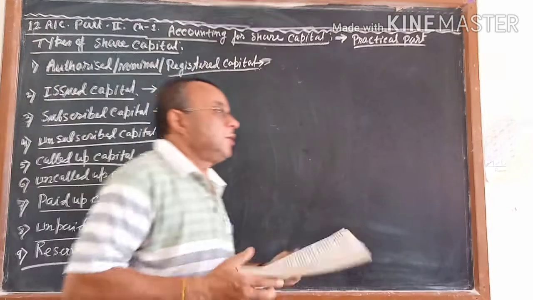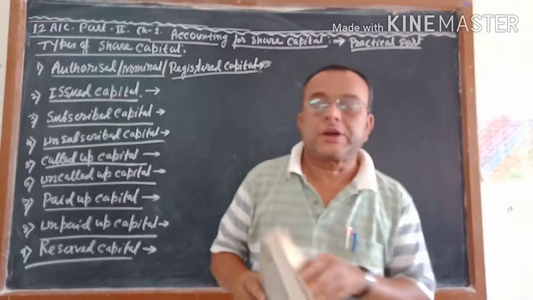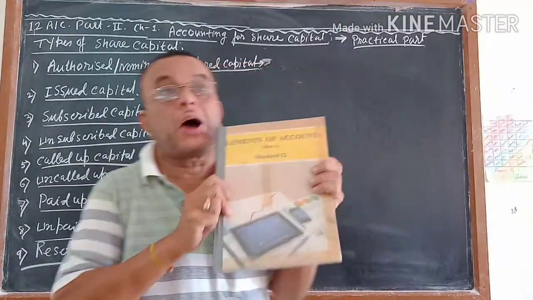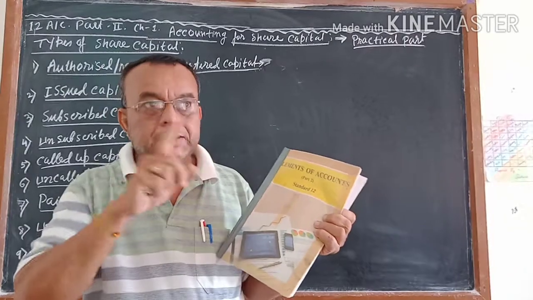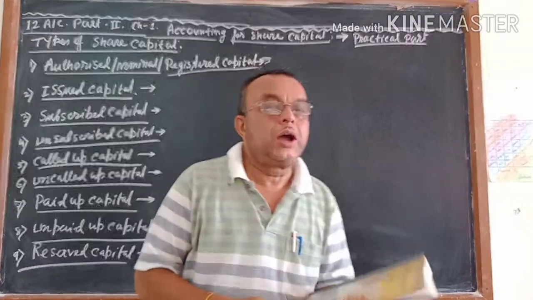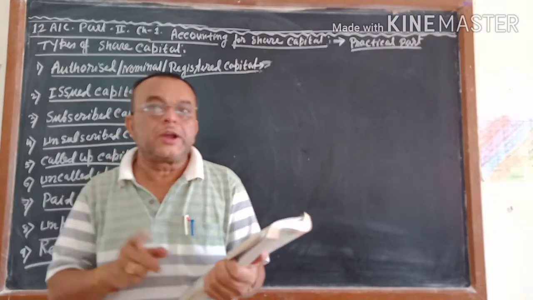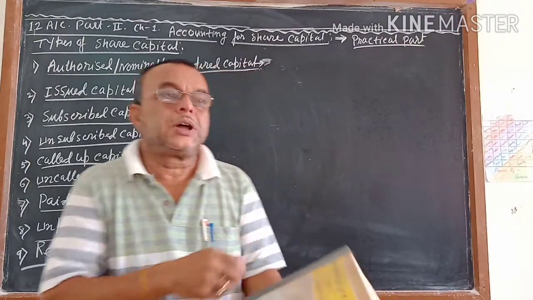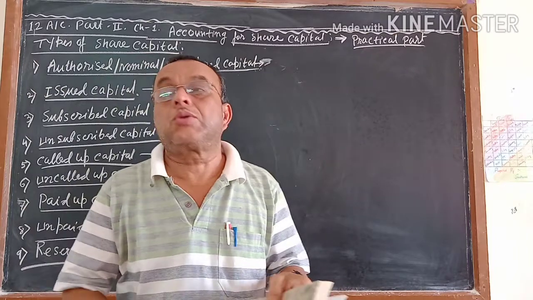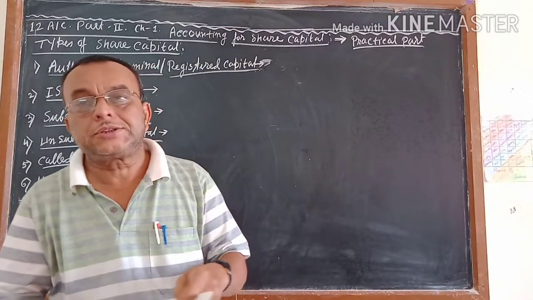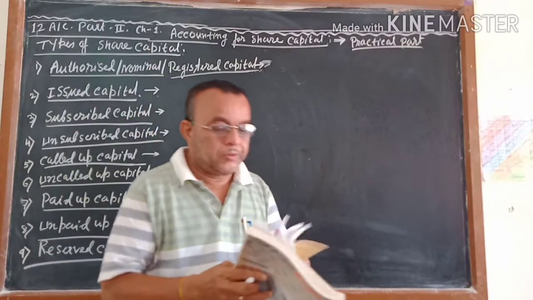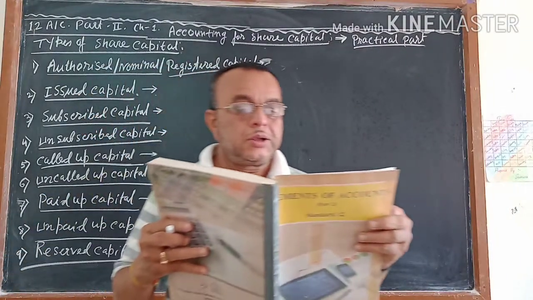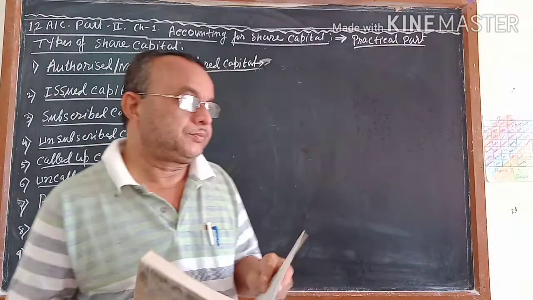Next video on the basis of 12th accounts, that is elements of accounts part 2. In the previous video I already told you the theoretical part of this chapter, and also I explained the total weightage according to your board paper styles. Once again I want to tell you the total weightage of this chapter. In this chapter you will get total 10 marks.